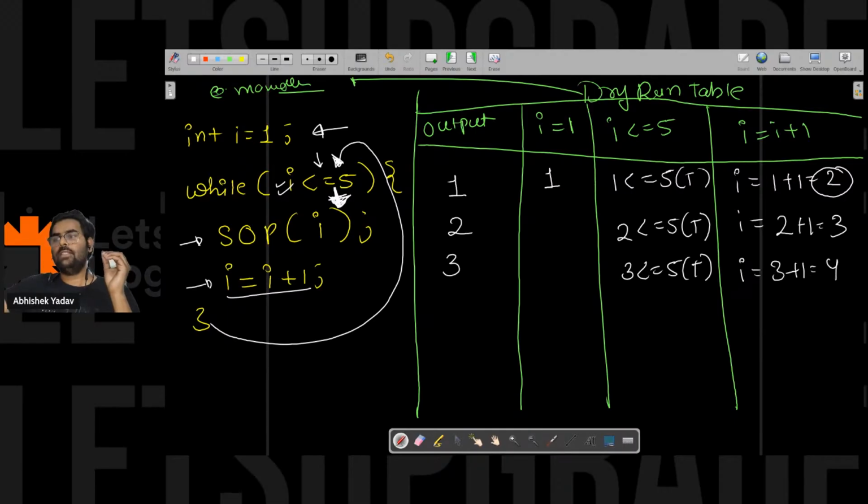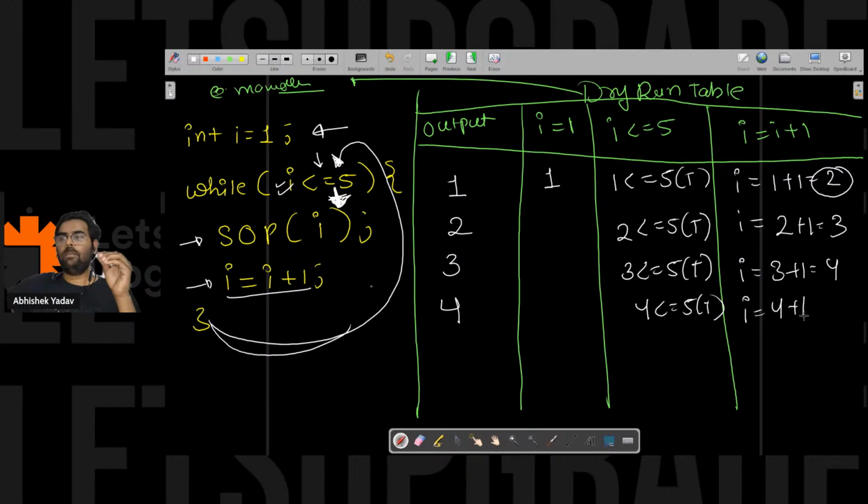That is 3 plus 1, which is 4. Again you will go to the condition part. 4 is less than or equal to 5, right? The condition is true, so again you will move inside the body, print 4 on the output screen, and say I is equal to I plus 1.